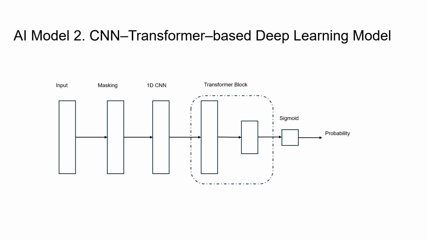The second model is a CNN transformer-based deep learning model. It uses convolutional layers to extract local motion features and a transformer to model temporal variability across the entire input sequence, producing a probability that the motor behavior is associated with Parkinson's disease. The model runs fully on device using TensorFlow Lite, enabling low latency inference while preserving battery life and user privacy.